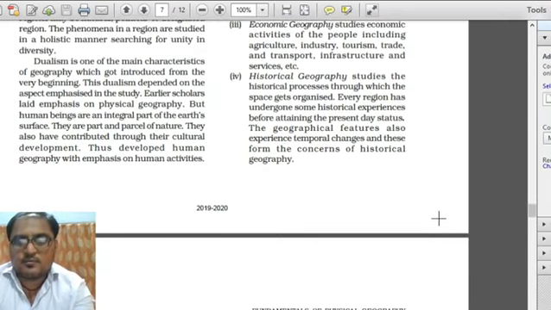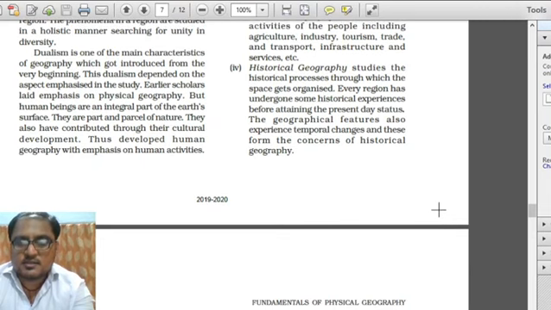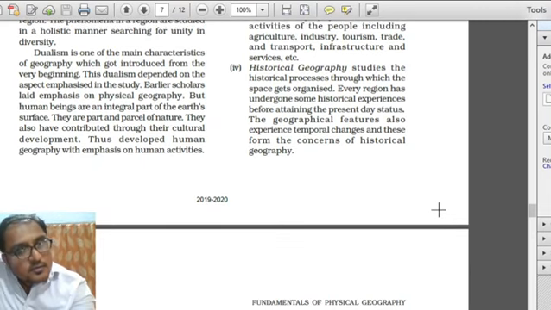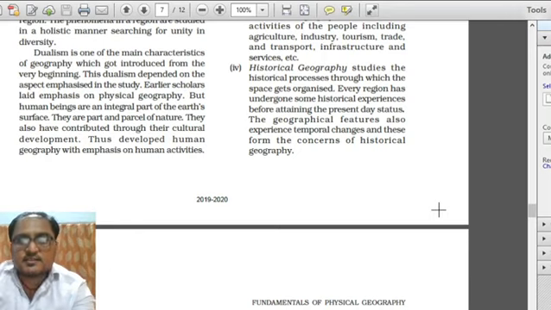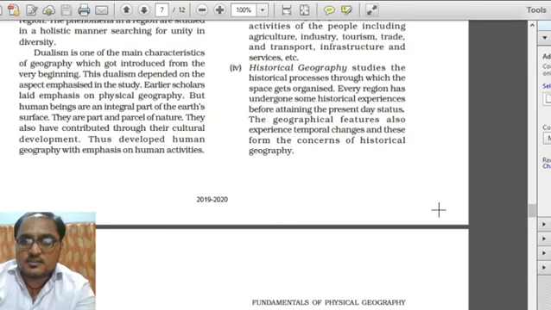The fourth branch of human geography is historical geography. Historical geography studies the historical processes through which the space gets organized. Means what happens at what time in which area, and how these things are related with the spatial analysis of the particular region.